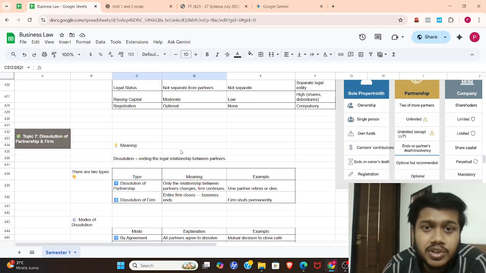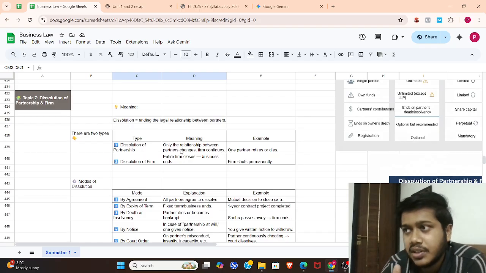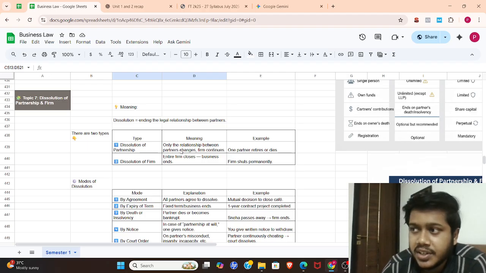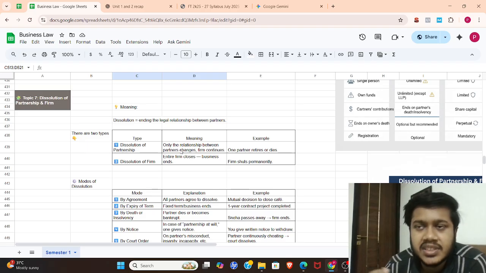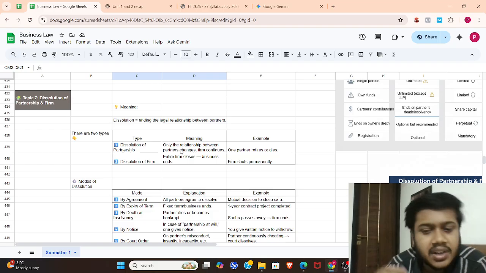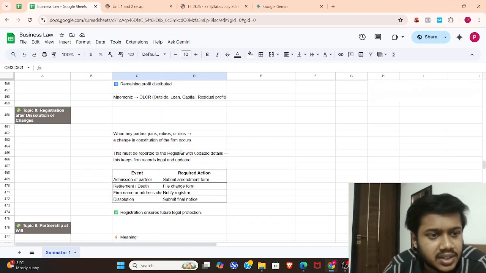The next is how dissolution works. There are two types, dissolution of the firm and dissolution of partners, and there are around five modes. First is by agreement, the second is by court, the third is by a limited period after which they separate, and the next is by death or retirement or something.